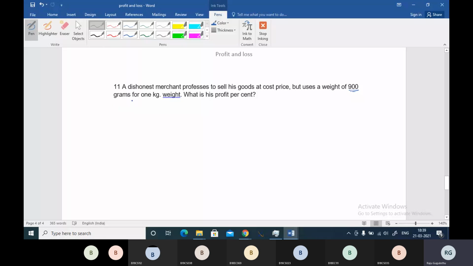So let me answer the question, buddy. A dishonest merchant professes to sell his goods at cost price, but uses a weight of 900 grams instead of 1,000 grams. See, he has to give us 1,000 grams exactly, that means 1 kg, but he is giving us 900 grams only, while we are assuming that we are getting 1,000 grams.